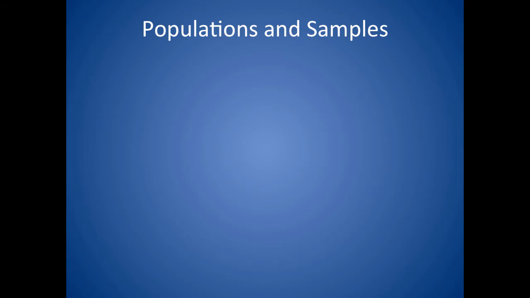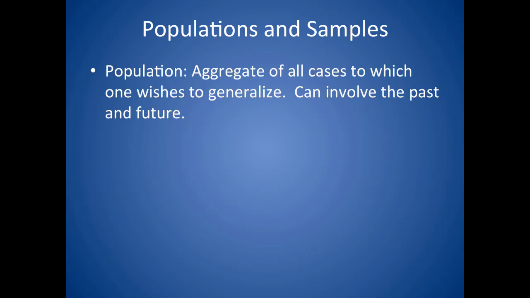Another thing that comes up in statistics is the distinction between a population and a sample. A population is an aggregation or an aggregate of all the cases to which one wishes to generalize. It can involve the past, the present, and the future. So for example, if you're coming up with a drug to treat Alzheimer's disease, you might hope that it not only would work for people that currently have Alzheimer's, but also for people in the future who are going to get the disease. So populations can be defined in an infinite number of ways.